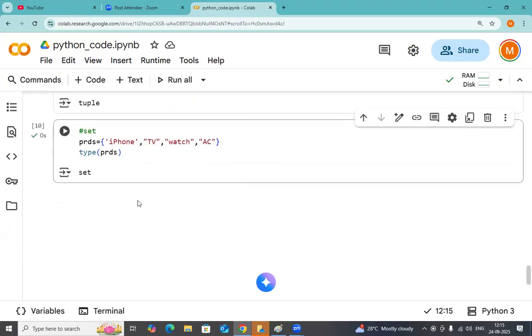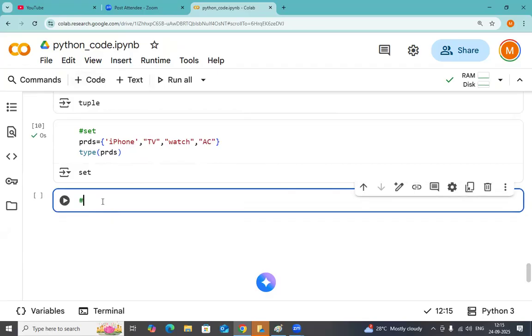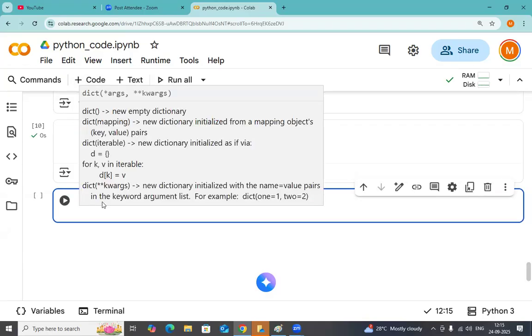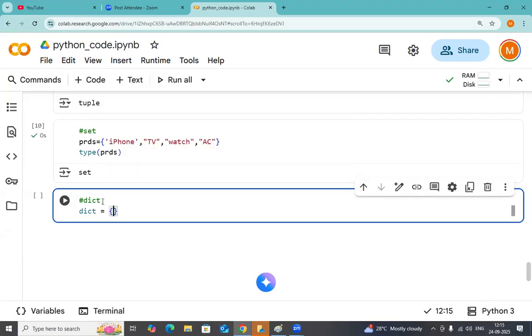Now let me do dictionary. At the end of the day, dictionary is the last one. I want to define the dictionary. Dict is equal to, again curly braces you can use. Inside this, first comes the key and then the value.